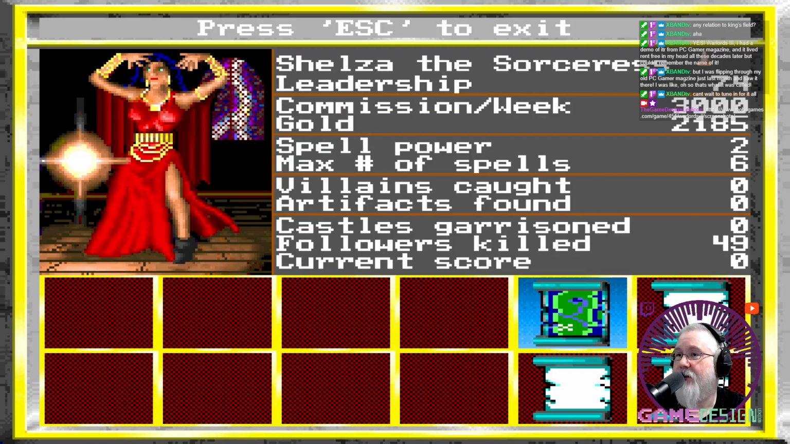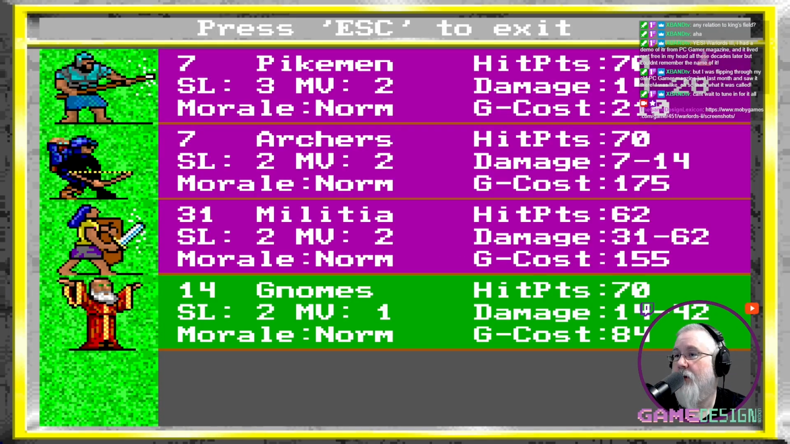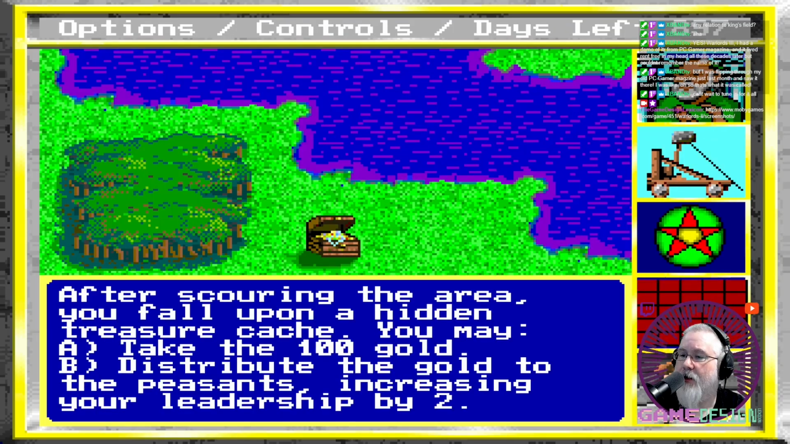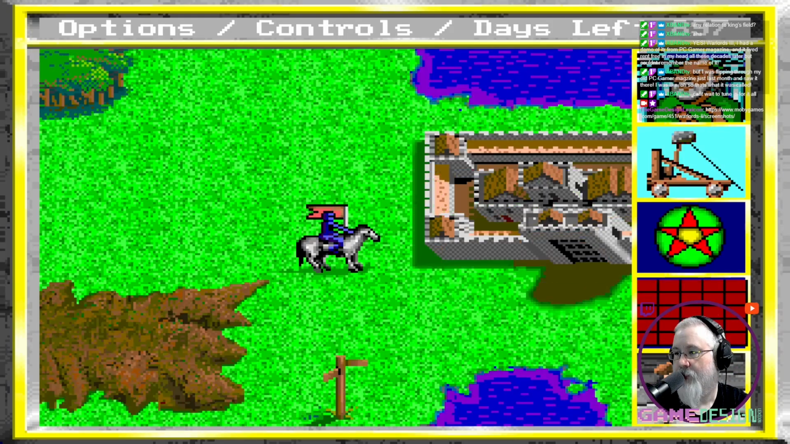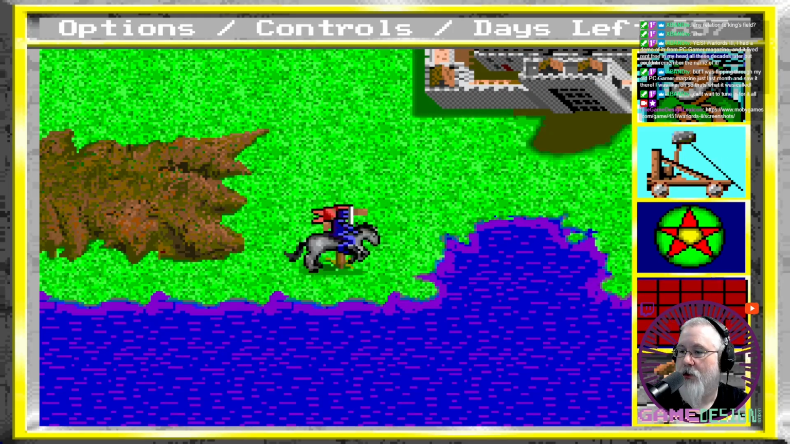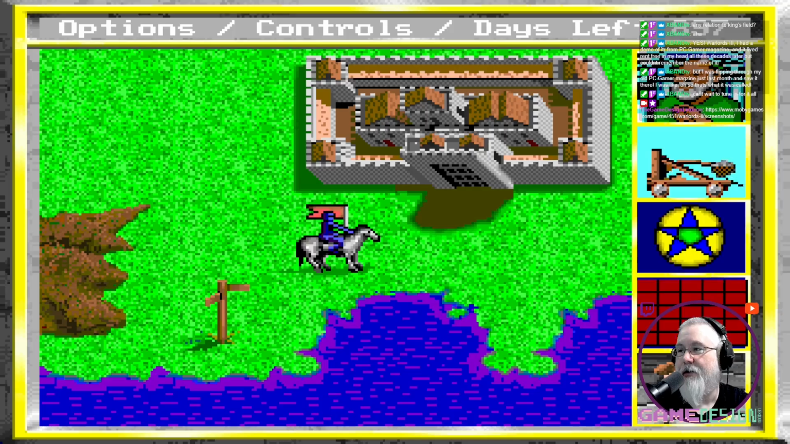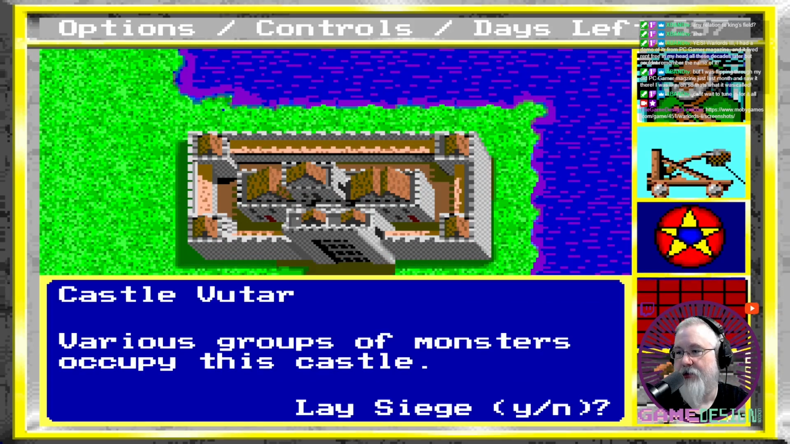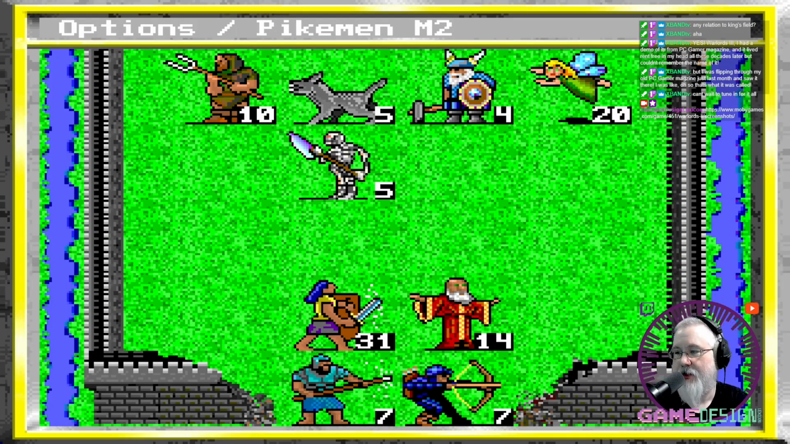So leadership 74. Armies are doing okay, I think. Distribute the gold. It's only 100 gold. I mean, so here's a castle here. 6 villains rule Continentia. Incontinentia buttocks. So who's here? Castle Voltar. Various groups of monsters. Lay siege? Yes. Since we have siege equipment, right?